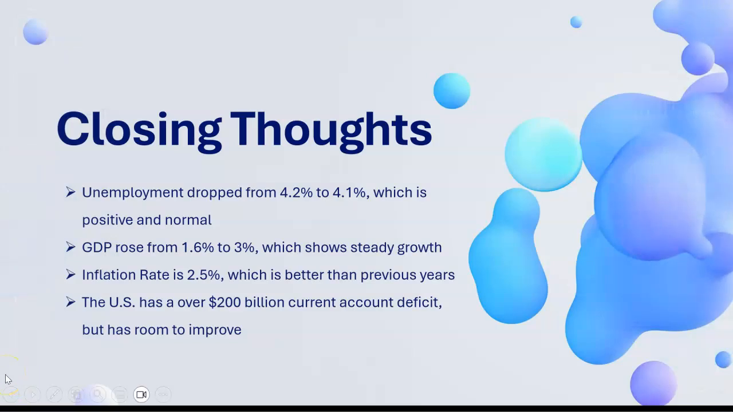So to conclude this video, I just wanted to touch base on the 4 primary topics that were covered a little bit earlier. So the unemployment rate, again, it dropped from 4.2 to 4.1%, not huge of a difference, but it still shows that there is a positive and normal rate there. The GDP also rose from 1.6 to 3%, which shows steady growth in the economy, which is a really good thing. The inflation rate is 2.5%, which has been better than previous years. And the United States has over $2 billion in an account deficit, but it definitely has a lot of room to improve, and overall the economy is flourishing.